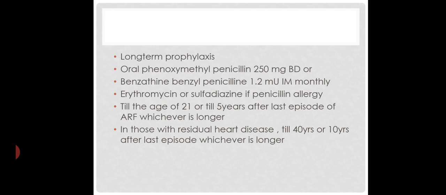Long-term prophylaxis should be continued till the age of 21 or till 5 years after the last episode of acute rheumatic fever, whichever is longer. In those with residual heart disease, long-term prophylaxis has to be continued till 40 years or 10 years after the last episode, whichever is longer.